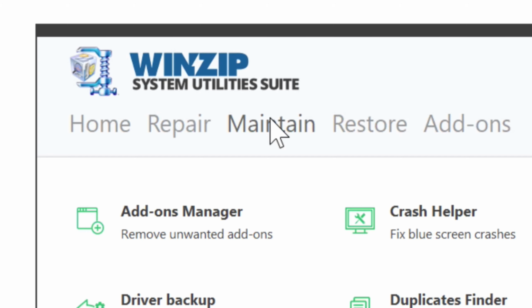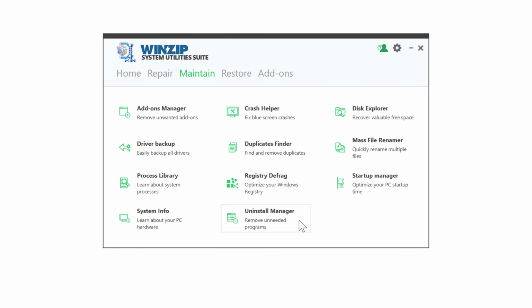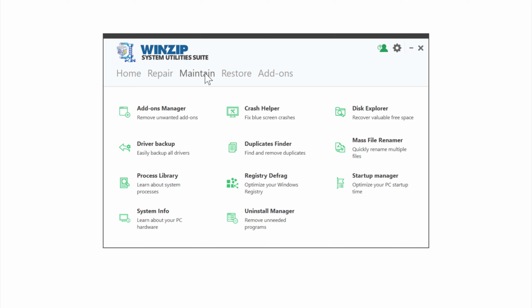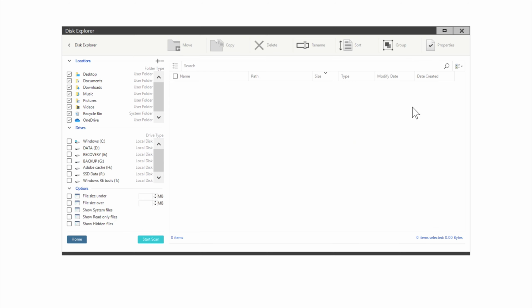Back in the Maintain tab, we have the Uninstall Manager. This gives you a very user-friendly way to locate any programs you don't need anymore and uninstall them right here. Disk Explorer gives you a great overview of your current storage usage, how much space you have, and we even break it down by categories. You can also easily search for files under or over a certain size, or by other criteria.